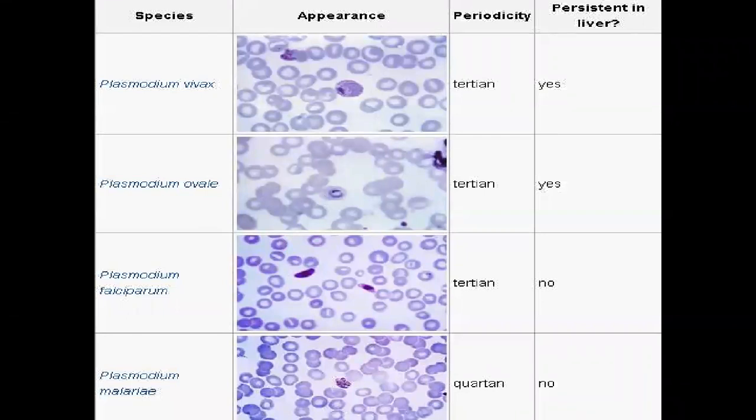Over this, we saw the cycle. Next, we can see the species. Plasmodium vivax, periodically, how it looks like. Periodically, this is tertian and persists in the liver. Yes, it can persist. Then Plasmodium ovale looks like this, and this is also tertian. Yes, this also can persist in the liver. Then Plasmodium falciparum, this is also tertian, but it cannot persist in the liver. Then Plasmodium malariae, this is quartan, and this is also not able to persist in the liver.